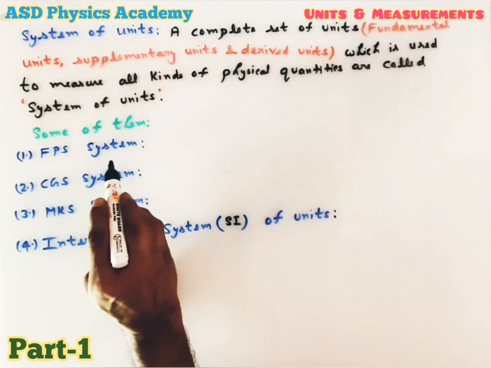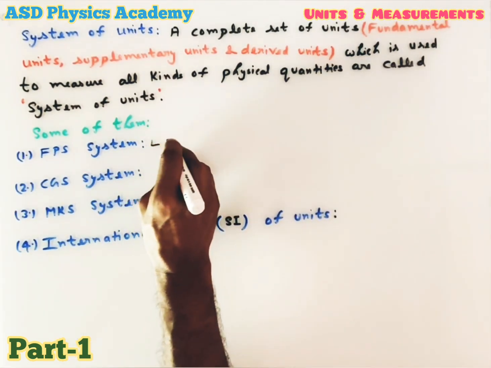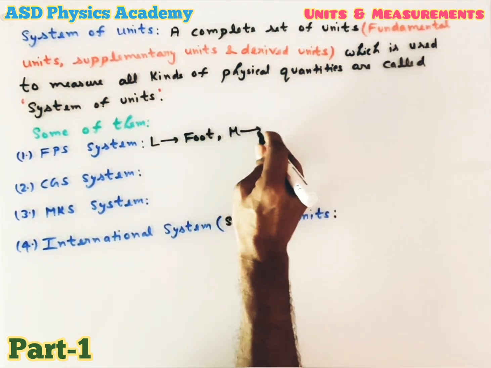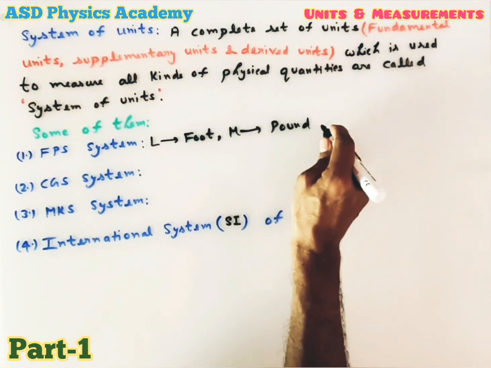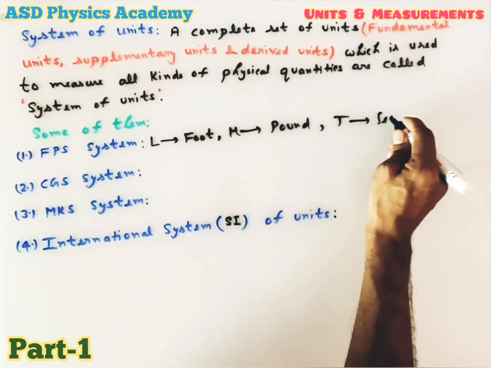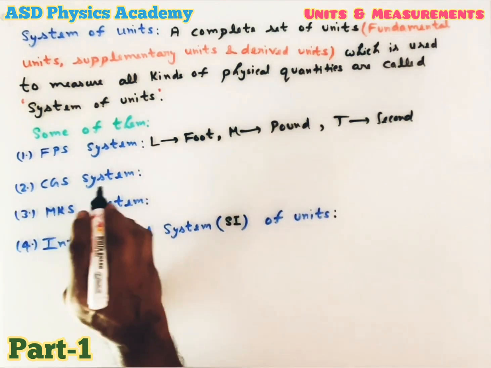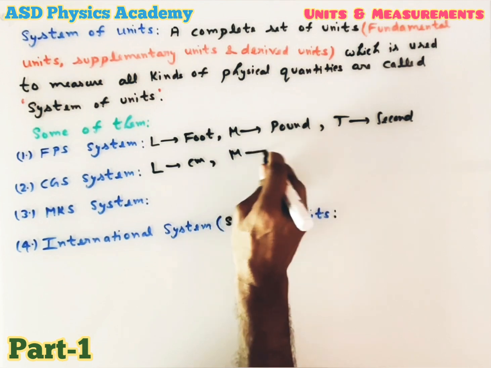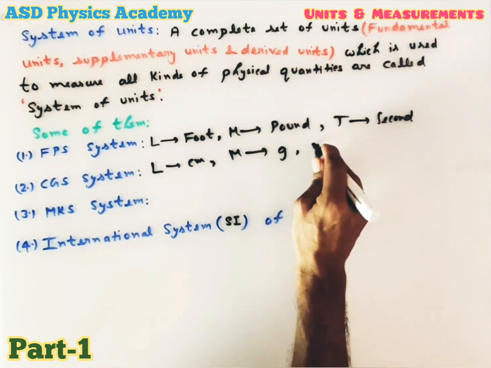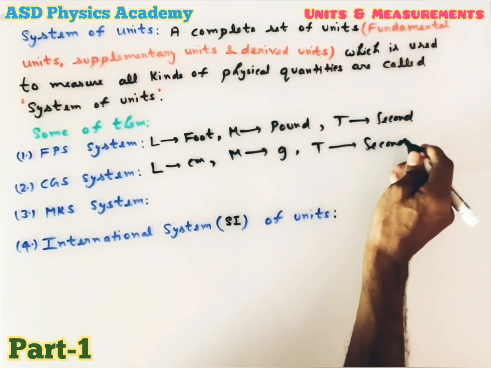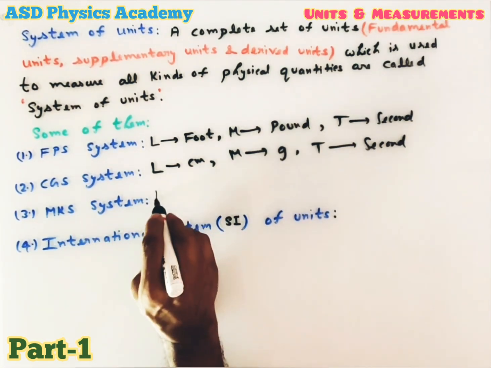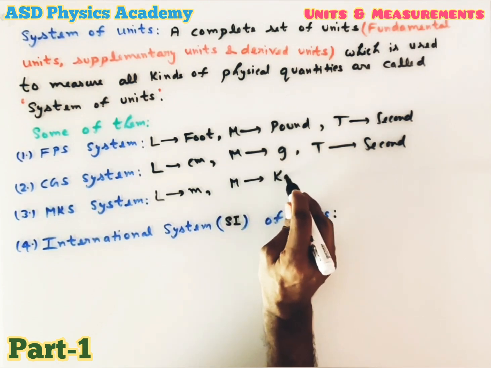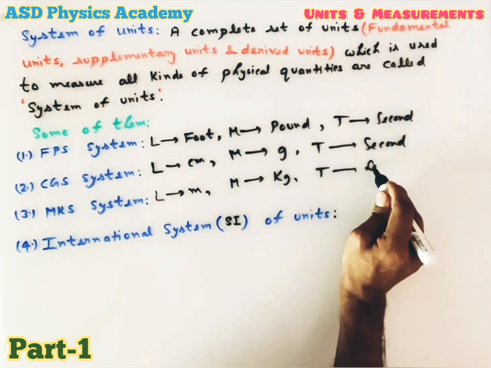Okay, so first one is FPS system. In FPS system, length is measured in foot, mass is measured in pound, and time is measured in second. Second one is CGS system. Here length is measured in centimeter, mass is measured in gram, and time is measured in second. Third one is MKS system. Here length is measured in meter, mass is measured in kilogram, and time is measured in second.